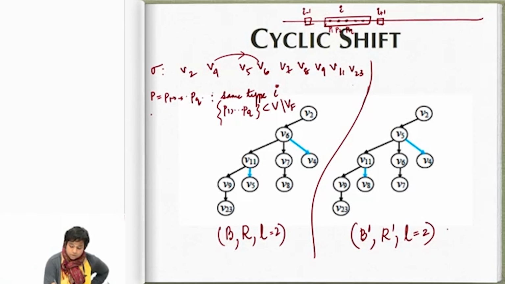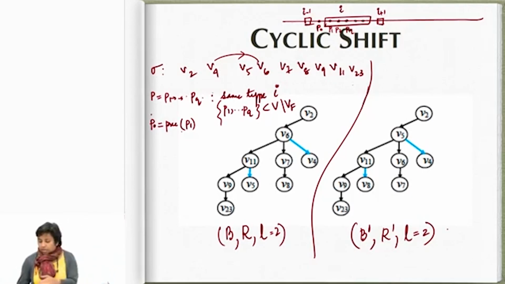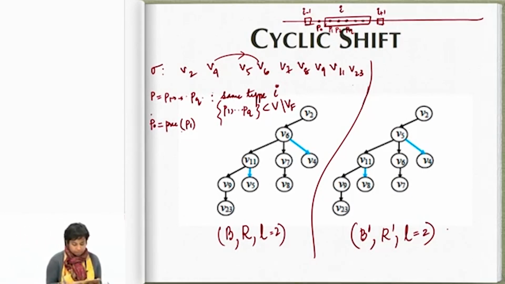Furthermore, I also need that there exists P0, of the same type, and it is the player that is immediately preceding P1 in the topological order. So I will write it as preceding P1. Preceding means with respect to the topological ordering. See, P0 is not part of this path P. Any questions so far? So lots of properties, lots of things to check.